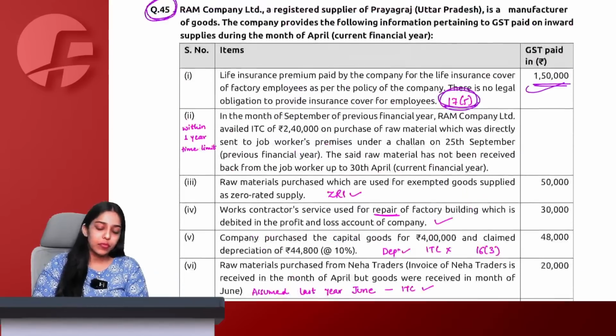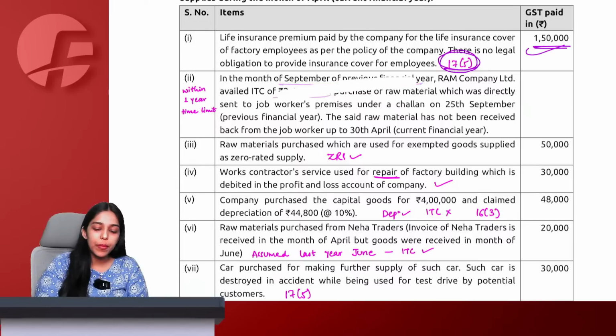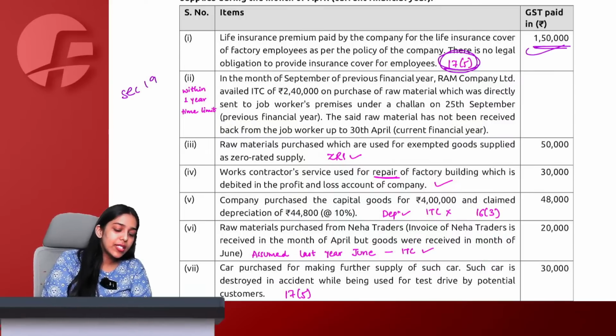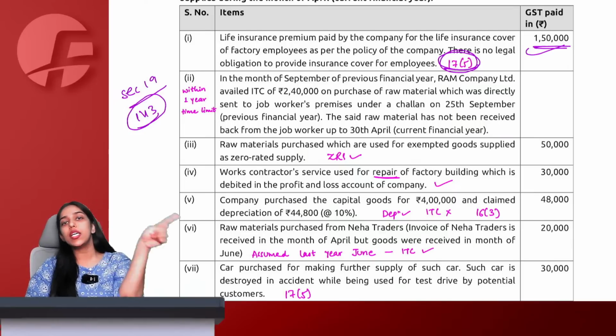In the month of September of the preceding financial year, Ram Company Limited availed ITC of 2,40,000 on purchase of raw material, which was directly sent to the job worker's premises under a challan on 25th September of the preceding financial year. The said raw material has not been received back from the job worker up to 30 April. We have studied section 19C GST Act along with special procedures of section 143. What is the stipulated time limit available with the job worker to return the goods to the principal?